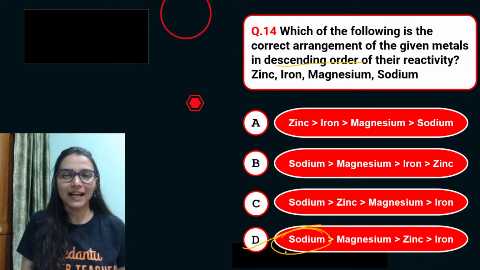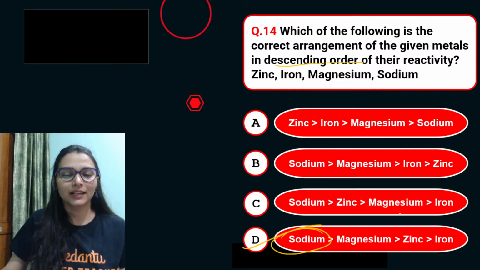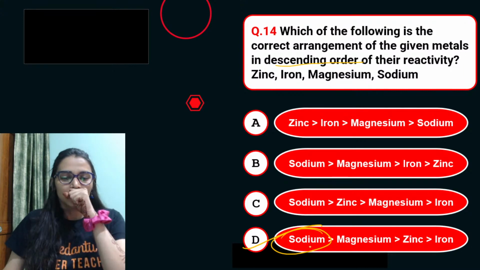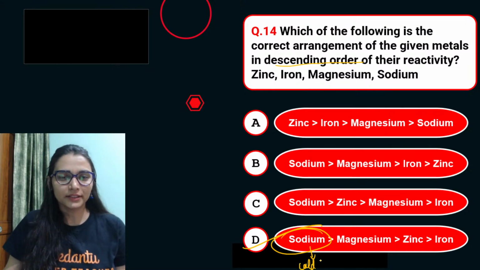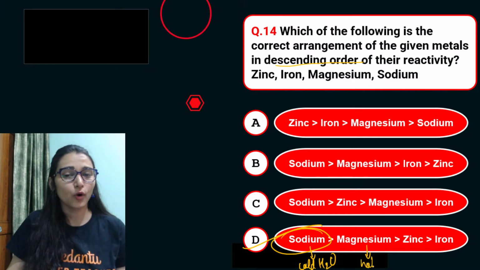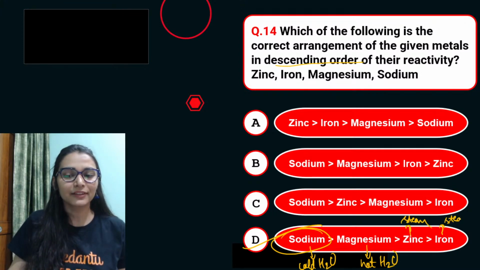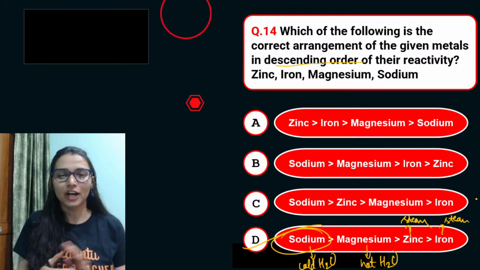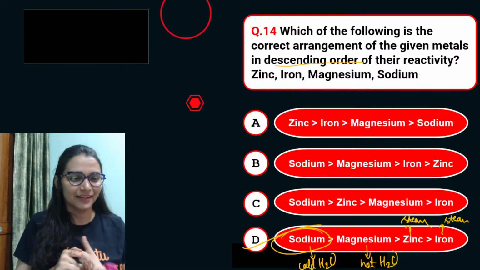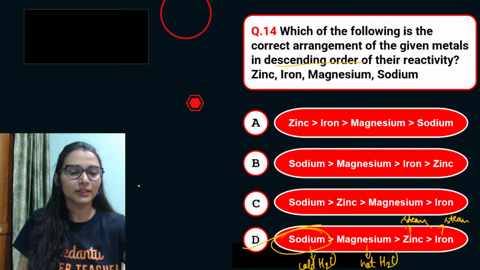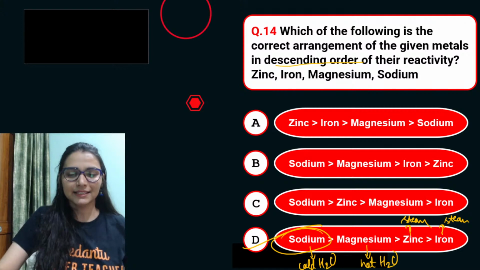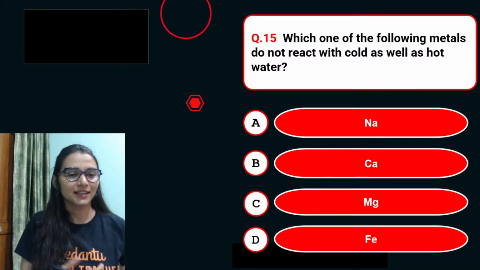Sodium is most reactive. You can just do it like that also. Look, sodium reacts with cold water, right, and reacts very vigorously. Magnesium reacts with hot water, so it will be less reactive. Zinc reacts with steam. Iron also reacts with steam, but in galvanization we coat iron with zinc because zinc is more reactive than iron. So in case you forget, you can do that. Yes, easy peasy.